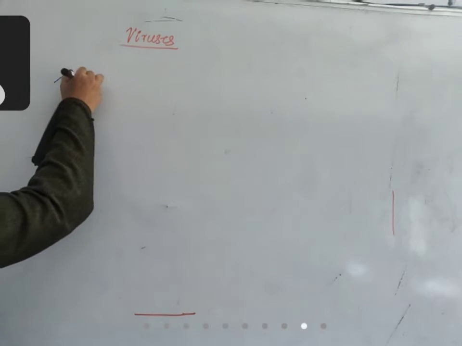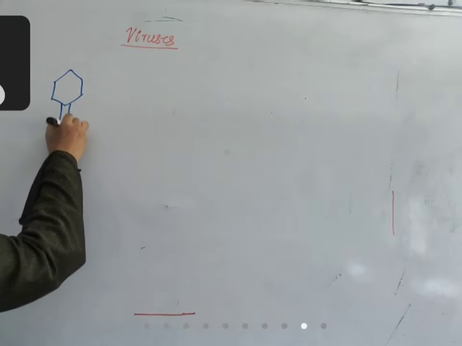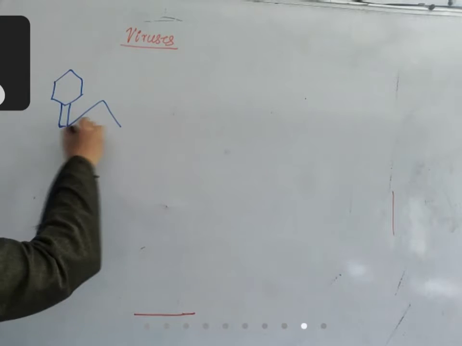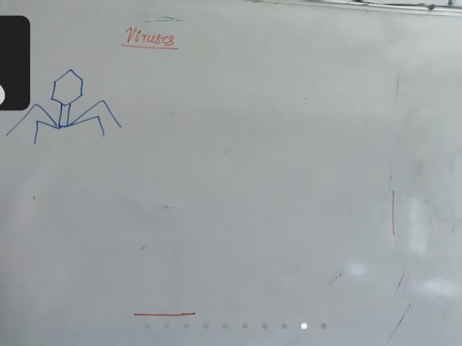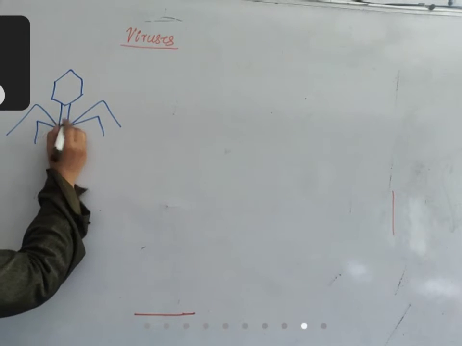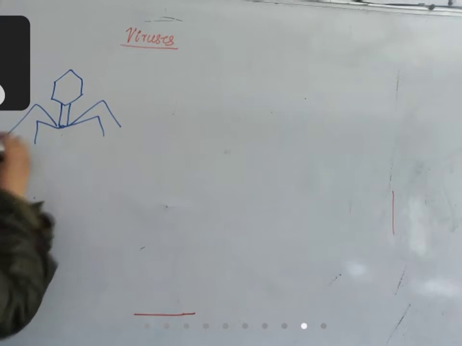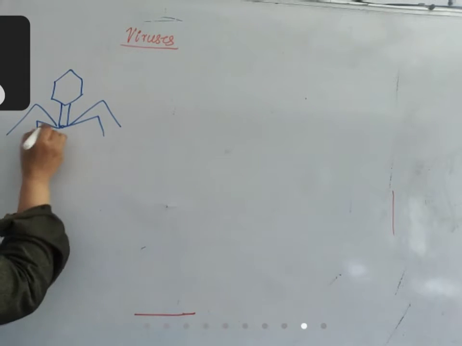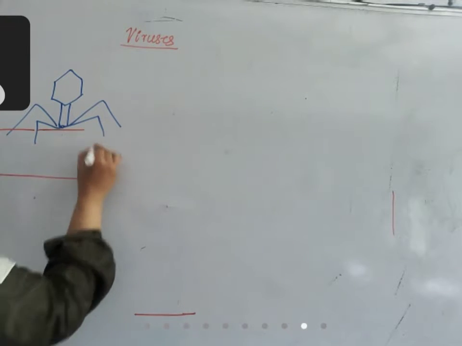See, the general structure of a bacteriophage: it has a polygonal head, one neck region, and spikes like this, like a spider's legs. In the neck region there is a small opening. Whenever it finds any bacteria, I'll draw a bacteria here.